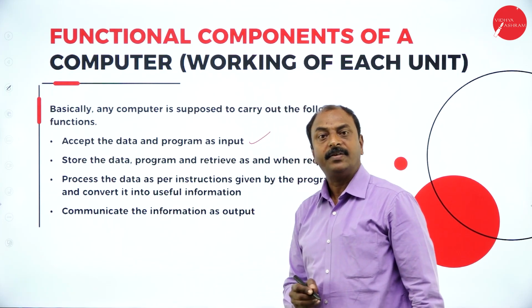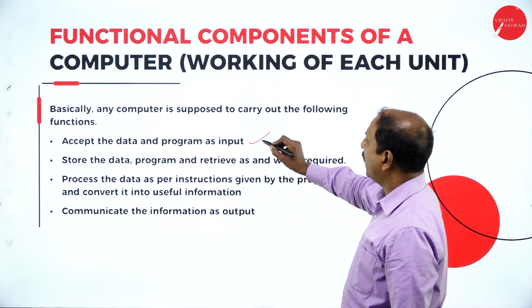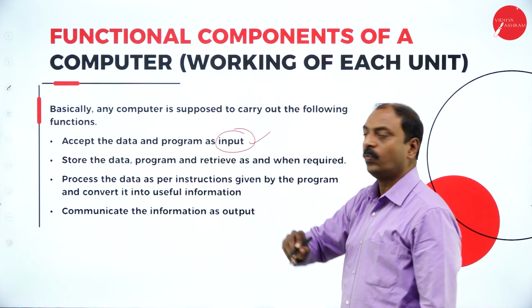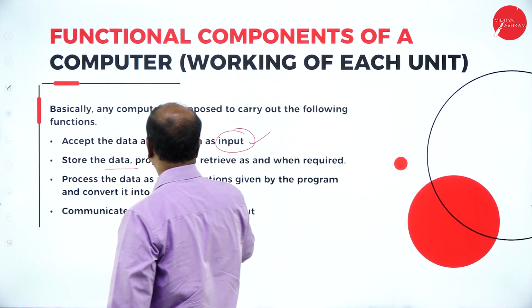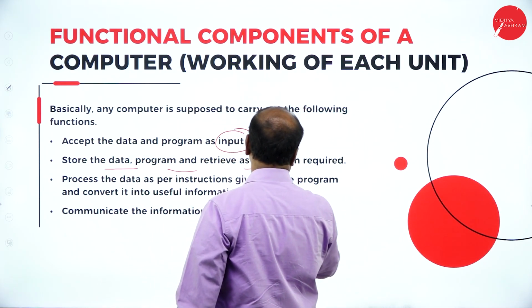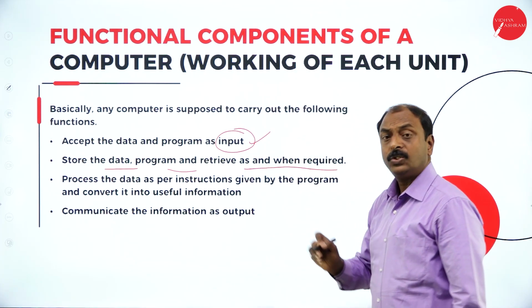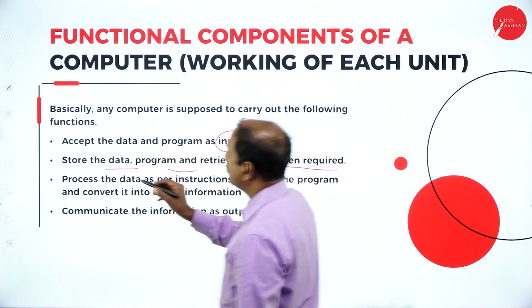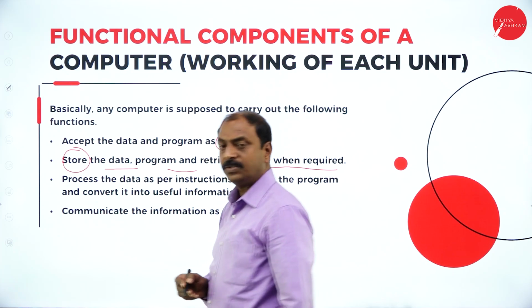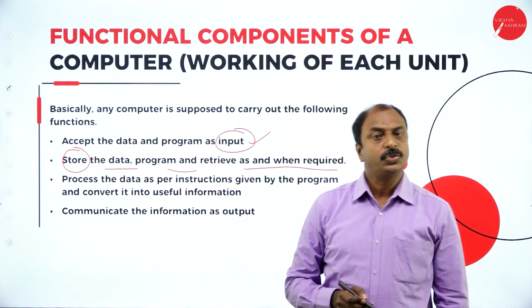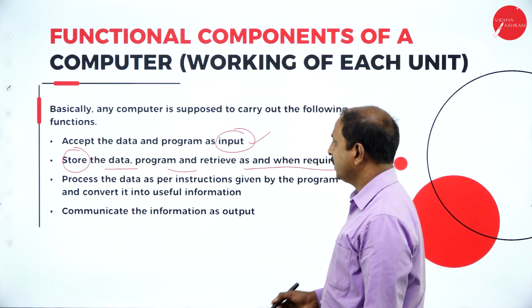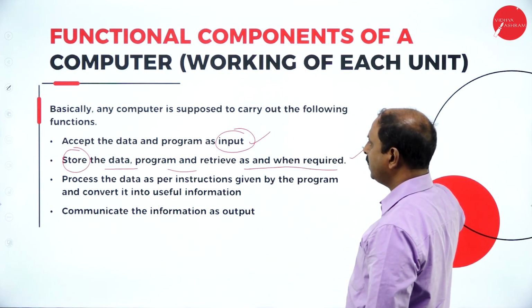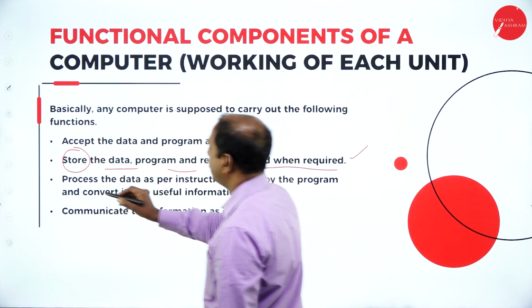That is one function. Next, store the data and programs, and retrieve them as and when required. So the second function is storing. As we have seen, computer memory is used to store data, information, and instructions. Similarly, this is another function. Next one is process the data.